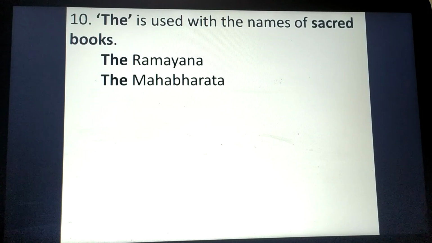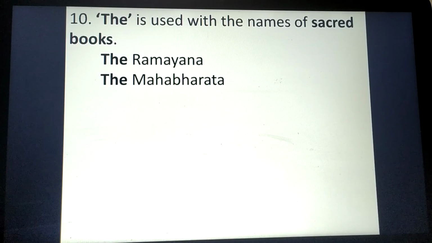The last rule: the is used with names of sacred books, right? The Ramayana, the Mahabharata. Here these are sacred books. So whenever we write the name of any sacred book, it can be Guru Granth Sahib, the Bible, the Quran, we will use the before writing the name of the sacred book, right?